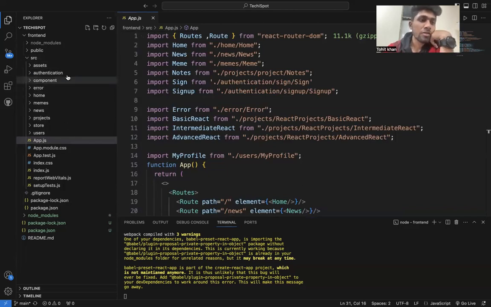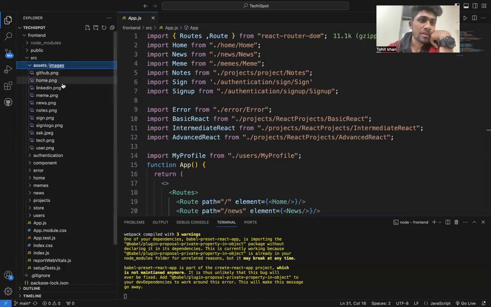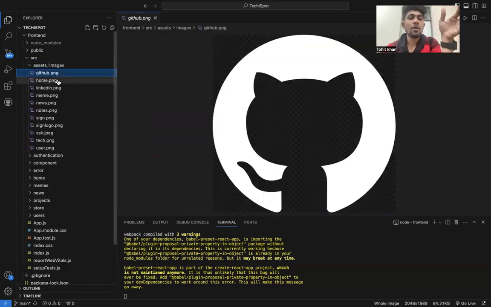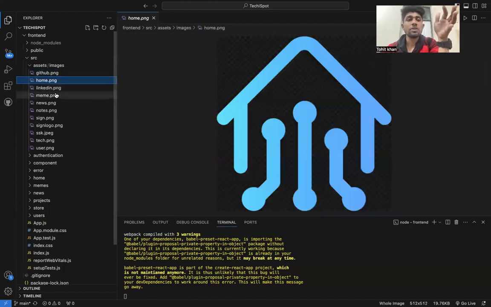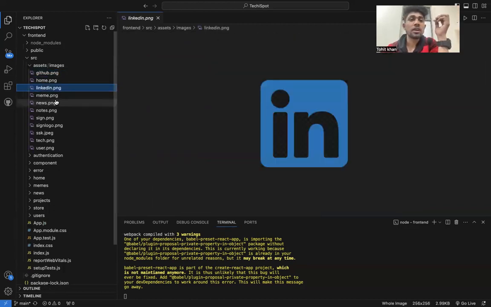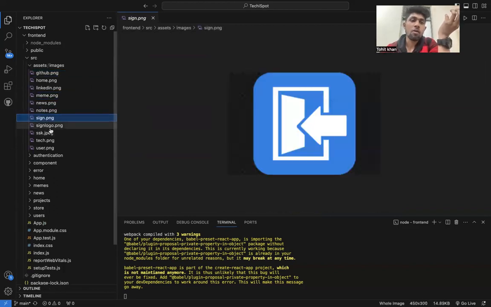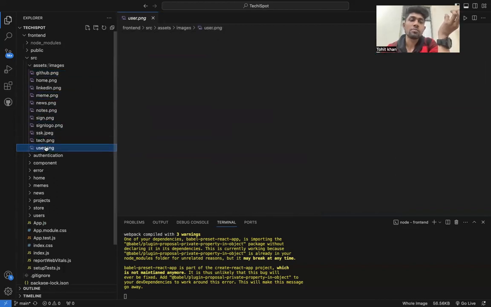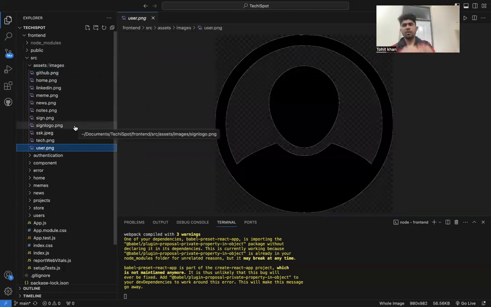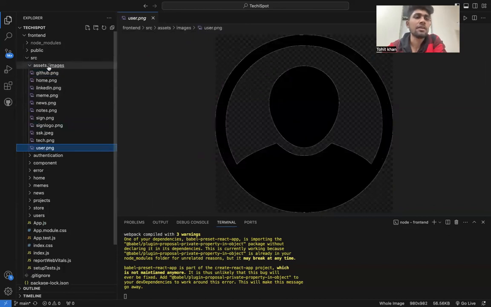In the CSS folder, my styling is implemented. All photos, icons, and memes are used from the assets folder. So all these things, the sign up form, all the tech news, and my logo are implemented in my assets folder.